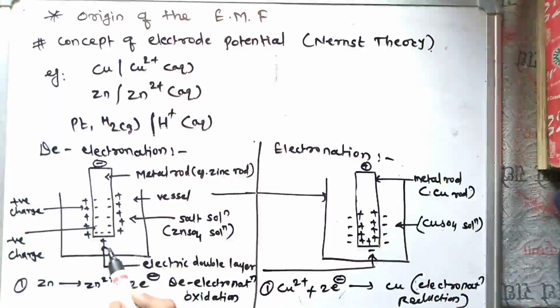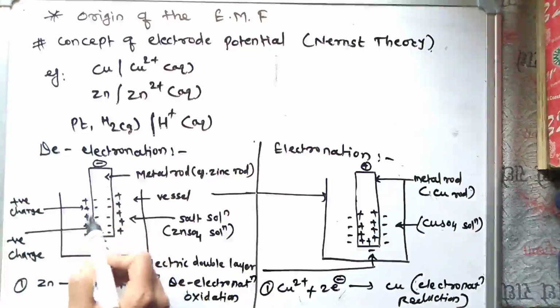When certain metals are dipped into their salt solution, for example zinc in zinc sulfate solution or cadmium in cadmium sulfate solution, they show a tendency to enter the solution in the form of cations, that is positive ions, leaving behind the electrons